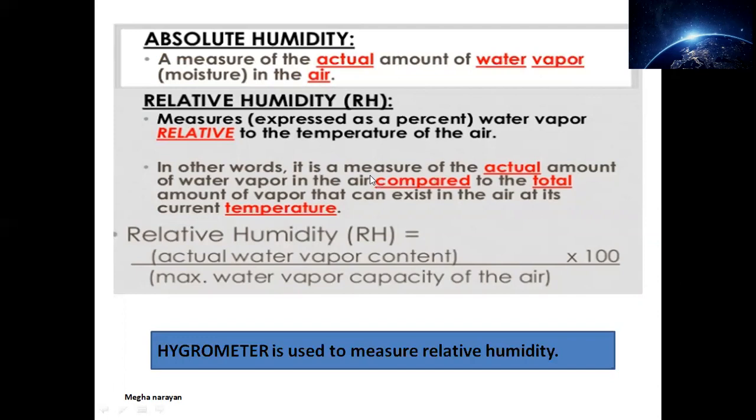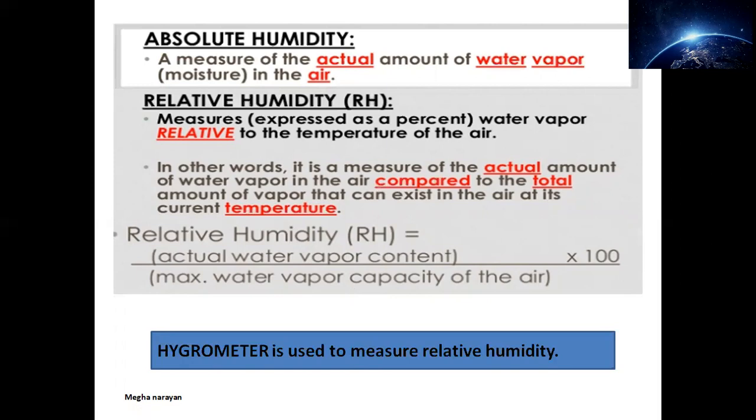In other words, it is the measure of the actual amount of water vapor in air compared to the total amount of water vapor that can exist in air at that current temperature. That means RH, or relative humidity, you can write as the actual amount of water vapor content present at that particular point. Right now, whatever it is having, that will be written here, the actual amount. And this is the total capacity of the water vapor that air can hold.